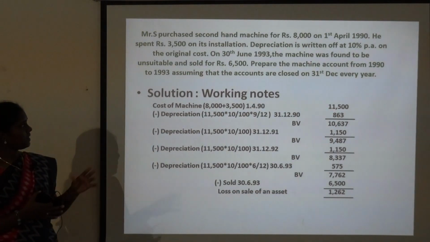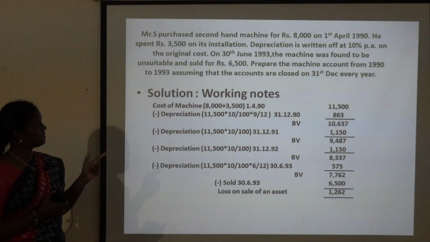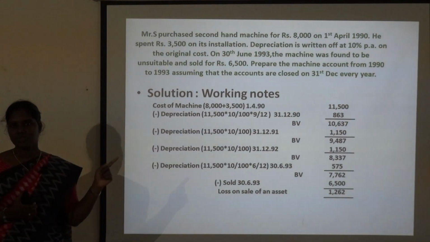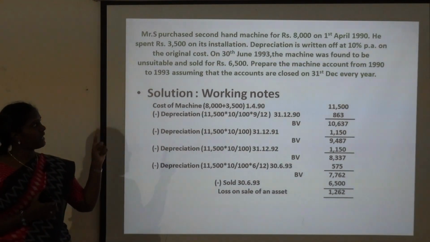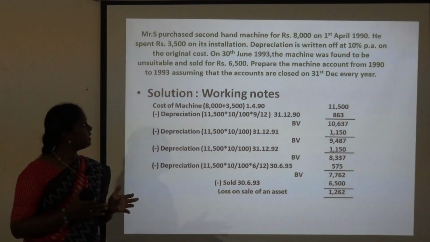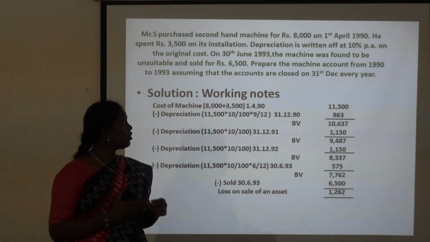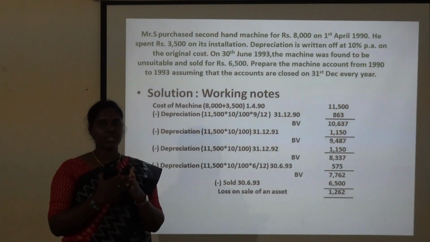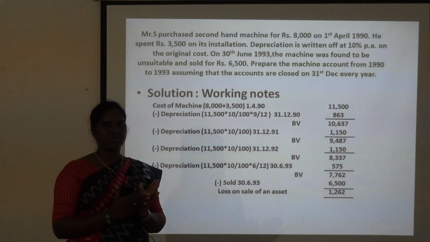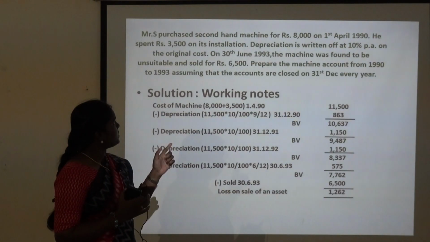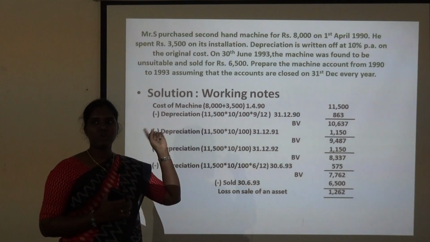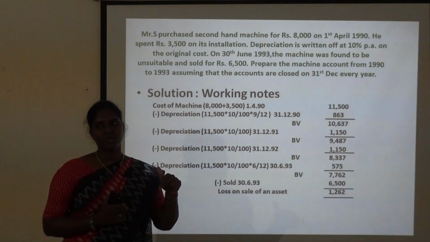See here, in this case, the business has purchased an asset, the second-hand machine, for rupees 8,000, that is the original cost of the asset. It is purchased on 1st April 1990, and for installing that asset, it costs rupees 3,500. So the total value of the asset has to be considered as 8,000 plus 3,500, that is 11,500. It includes all the costs. And then the depreciation percentage is 10%, which is on original cost.